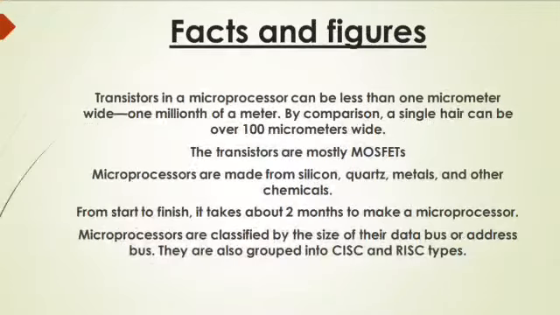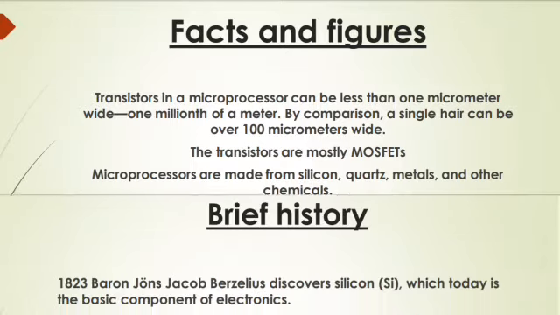Facts and figures. Transistors in a microprocessor can be less than 1 micrometer wide, one millionth of a meter. By comparison, a single hair can be over 100 micrometers wide. The transistors are mostly MOSFETs. Microprocessors are made from silicon, quartz, metal and other chemicals. From start to finish, it takes about 2 months to make a microprocessor. Microprocessors are classified by the size of their data bus or address bus. They are also grouped into CISC and RISC types.